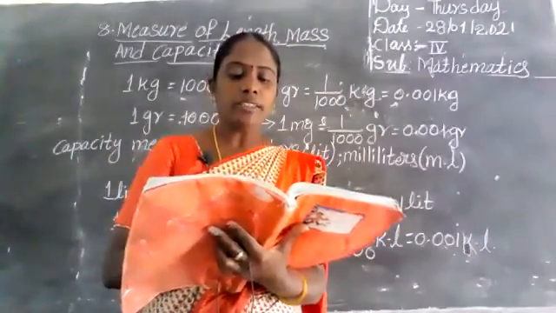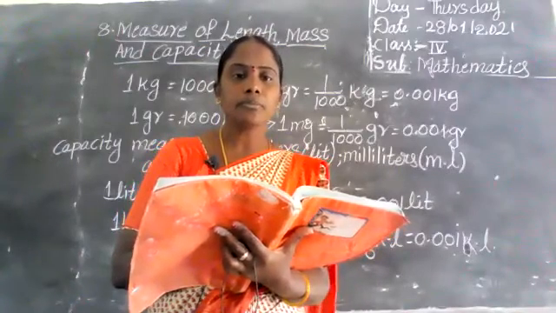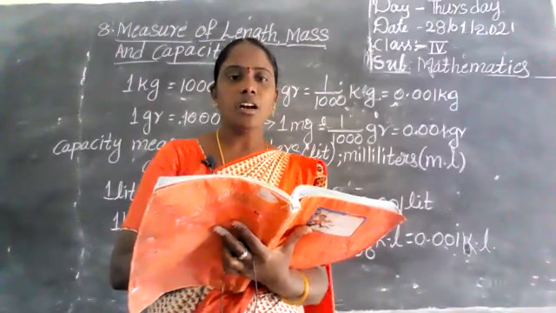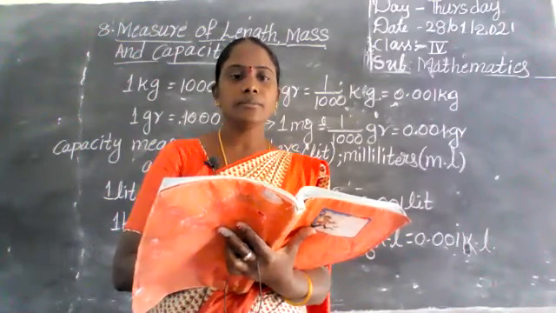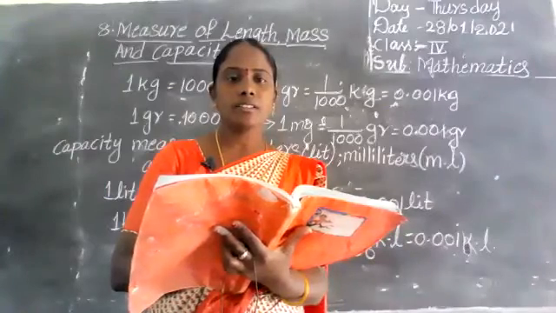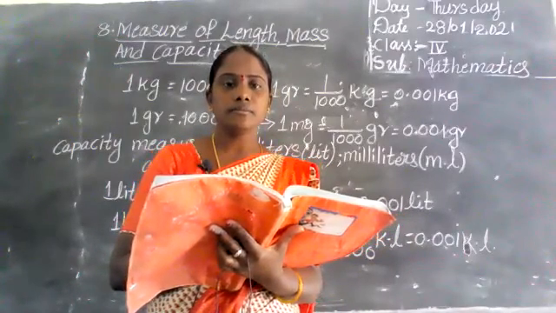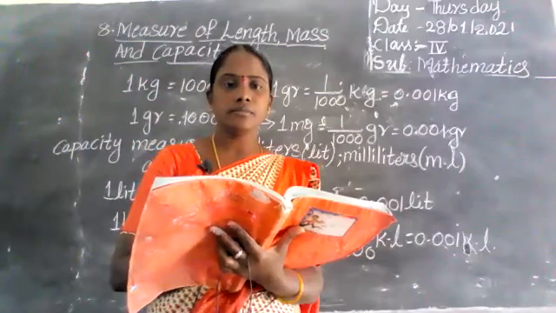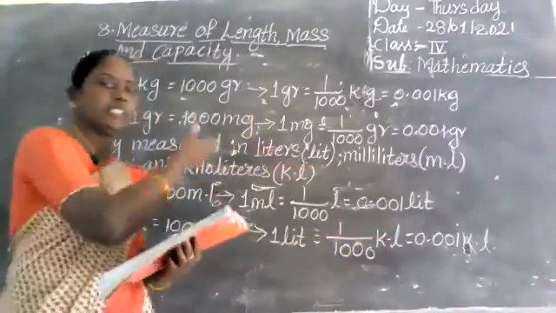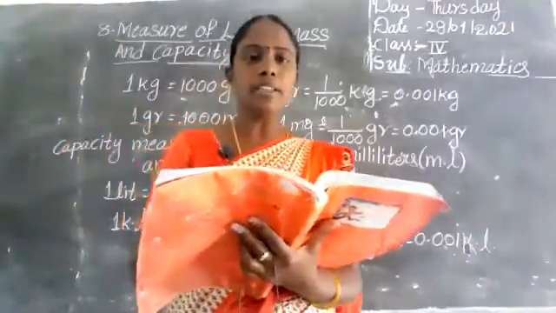Next, second one. The weight of your friend Pawan is 48. Weight, how to measure weight? Say, anybody answer. Weight we measure in kilograms and grams, ma'am. So here Pawan's weight is 48.